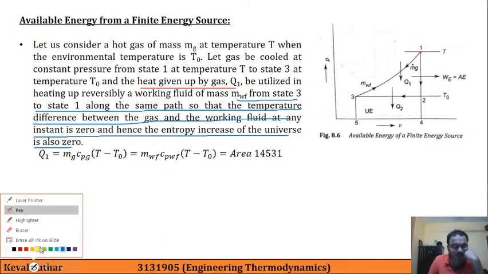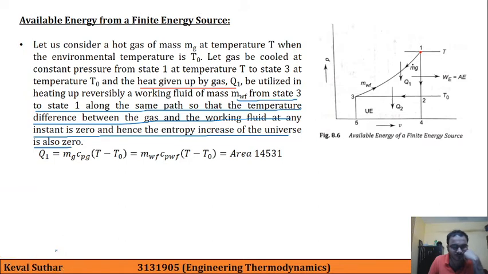So the area for this heat input will be, we can see this will be the total area. This will be the total heat input.